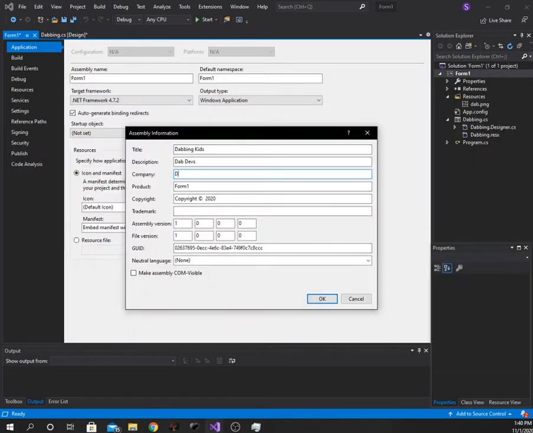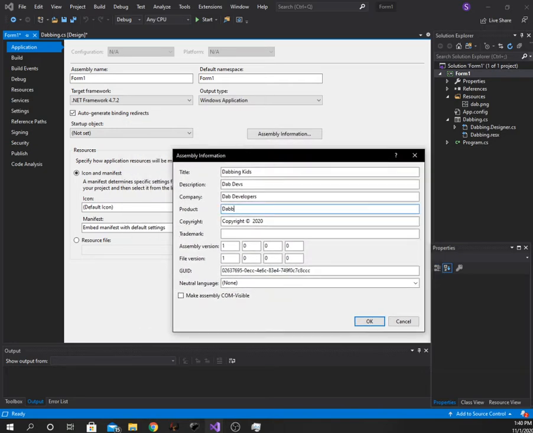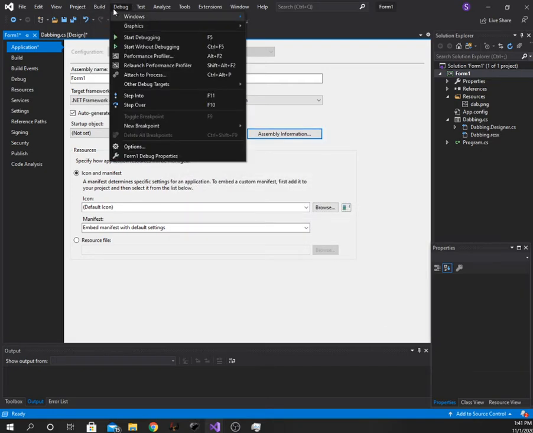Company name, developers. Don't make it so trash. And product name, write your product name. Mine is called the dabbing image. And this is your trademark, copyright trademark. And if you don't know what trademark is, you can set some stuff here, Dab Gods. Now what you want to do is click on OK, and we're going to go here, rebuild.